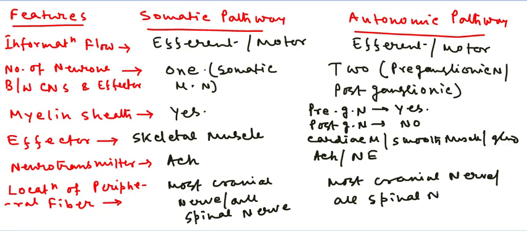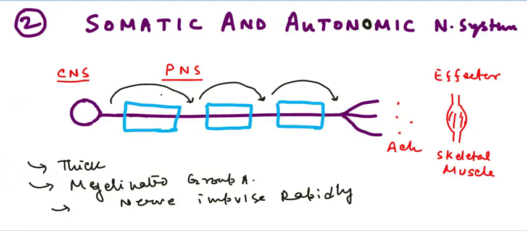Then these are the basic differences between the somatic and autonomic nervous system, and I hope you have understood the differences between them, and also the properties of the somatic motor neuron. In the next video we will discuss the divisions of the autonomic nervous system. The autonomic nervous system is of 2 types, the sympathetic and the parasympathetic, and in the next video we will discuss the sympathetic and parasympathetic nervous system.